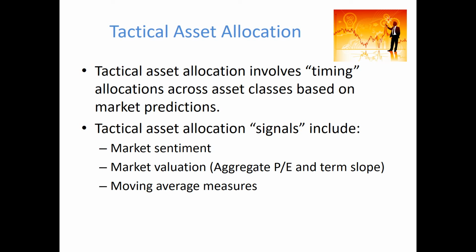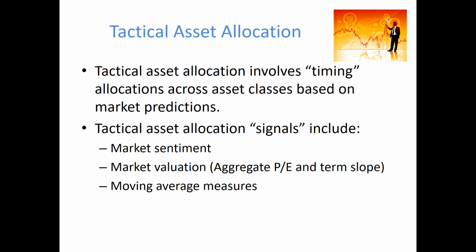Aggregate P/E ratio is the average price earnings ratio across a market. When this is low, it reflects that current market prices are low as a multiple of expected future earnings. That might be a time that is considered to be a good period to invest because the stocks are cheap, and it might be expected that risky assets are going to increase in value in the future.